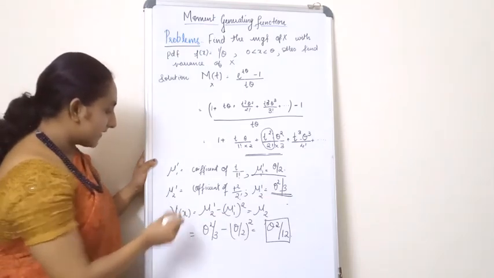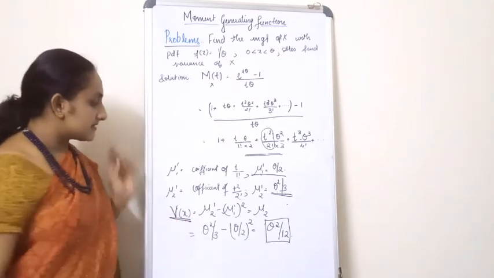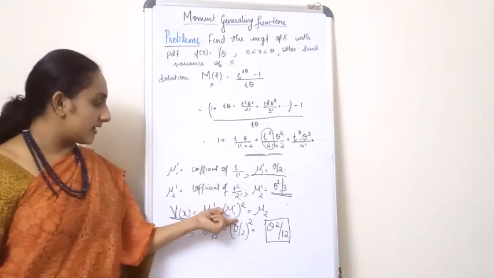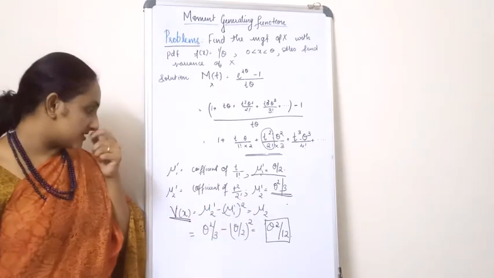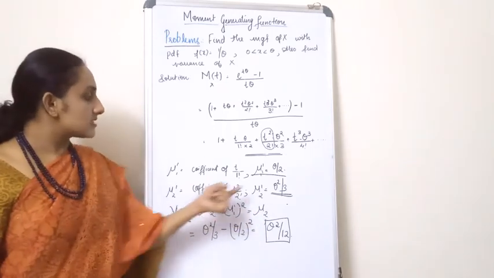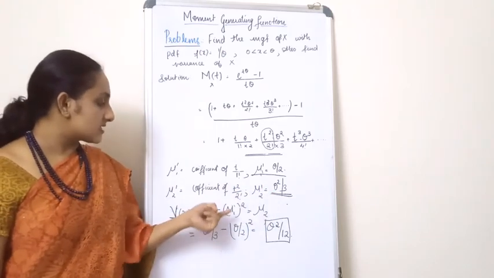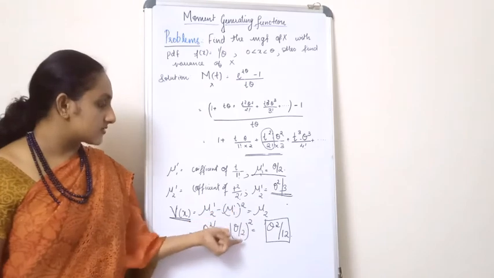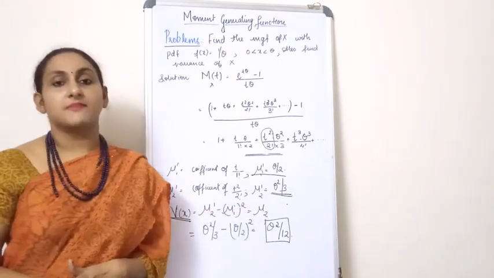Again we were asked to find the variance of x. Variance of x is mu2 dash minus mu1 dash the whole square, which is again mu2, the second central moment. So mu2 dash is theta square by 3 minus mu1 dash, theta by 2, the whole square, which gives you the final answer theta square divided by 12.